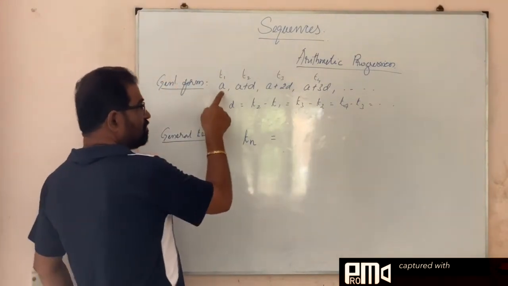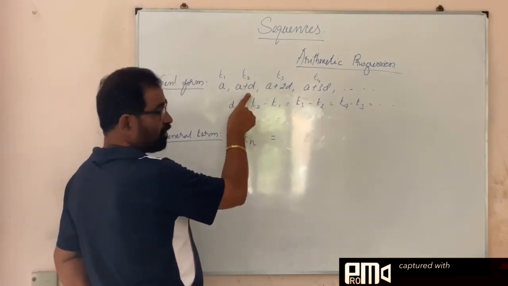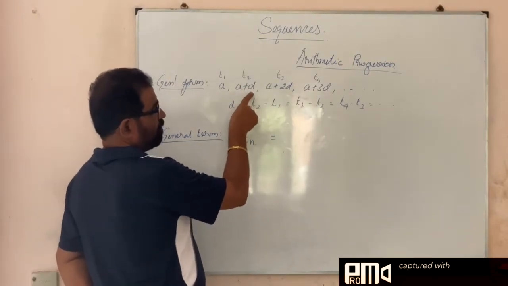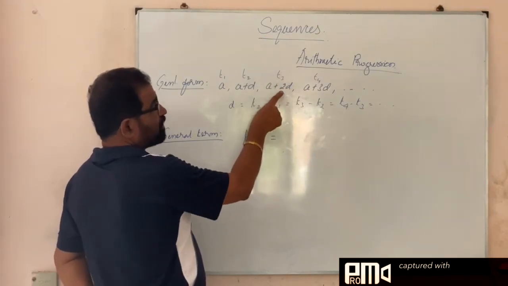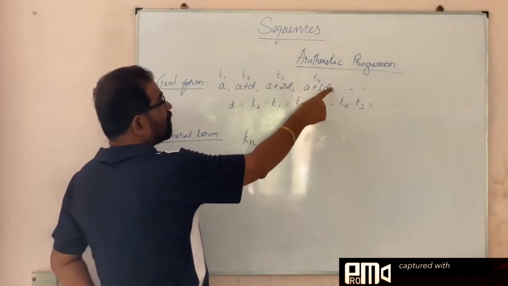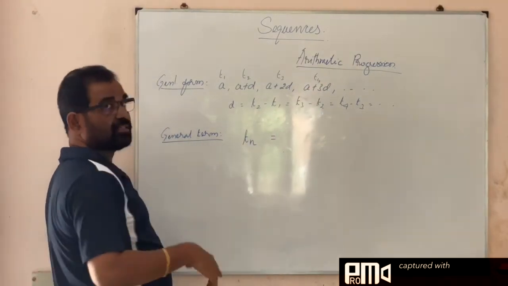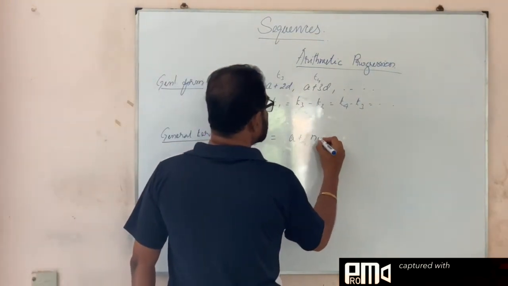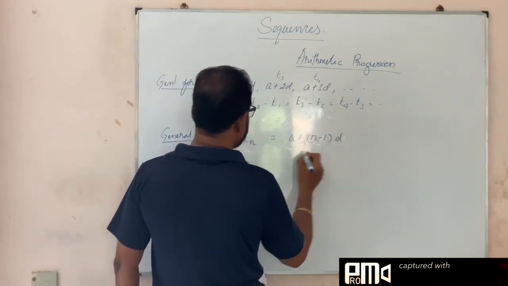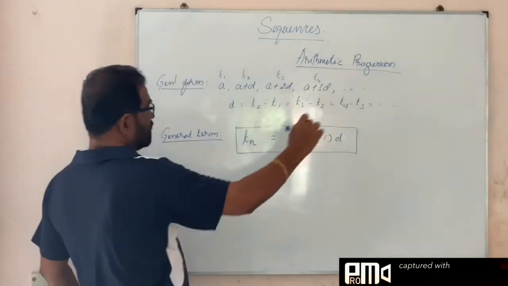Here A first term means A, there is no D. Second term means 1D is there. So 2 minus 1, D. Third term means 2 D's are there. So 3 minus 1, D. Fourth term means 3D. So 4 minus 1. So nth term means n minus 1 into D. So Tn is equal to A plus n minus 1 into D. This is the general term of this arithmetic progression.